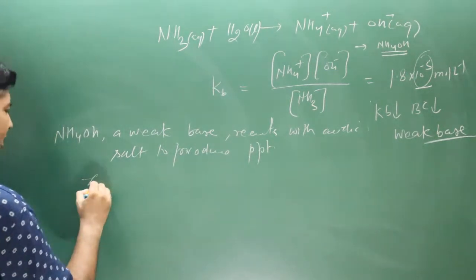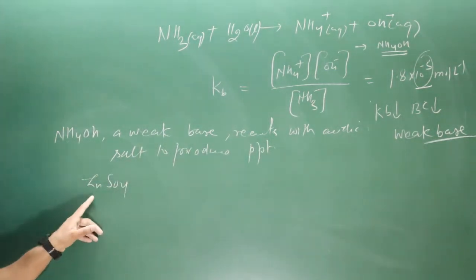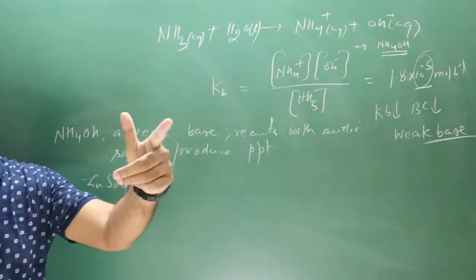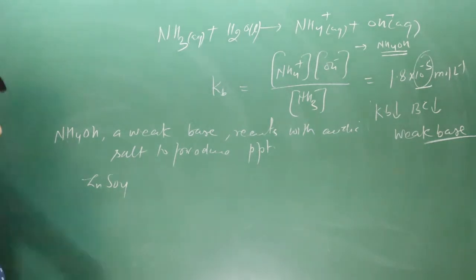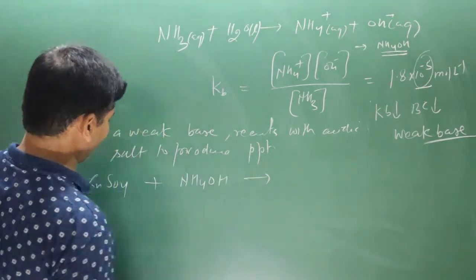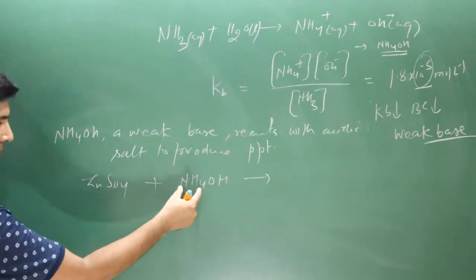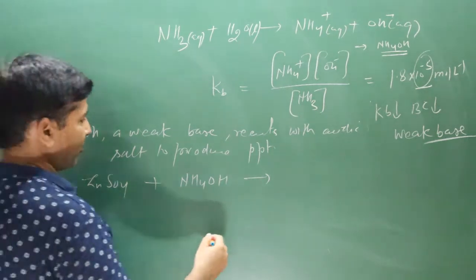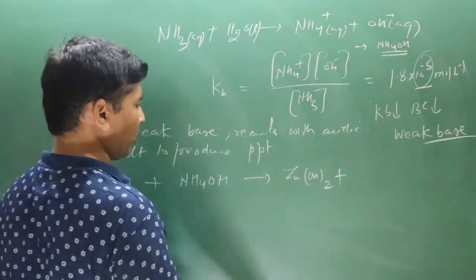Now let's say we have zinc sulfate. Of course it is an acidic salt, because if you add it to water, you will get zinc hydroxide and H2SO4, a strong acid. The strong acid will dominate the weak base. Then we have ammonium hydroxide. An acid base reaction will take place. Zinc ion will combine with hydroxide ion, and ammonium ion will combine with sulfate ion. Very simple chemical reaction. Zinc hydroxide, and then we get ammonium sulfate.